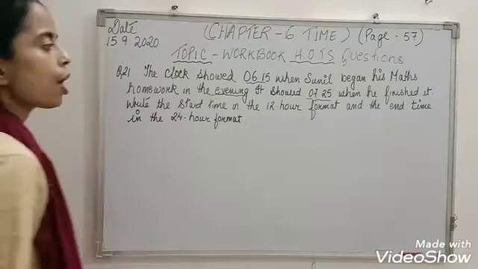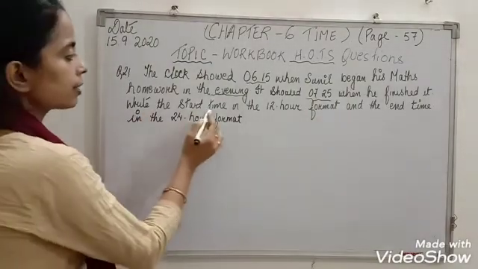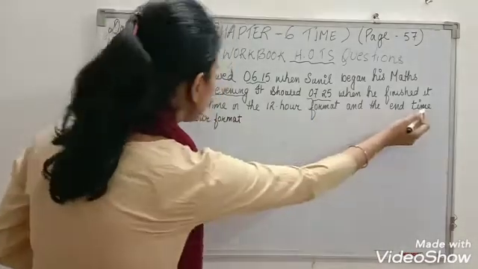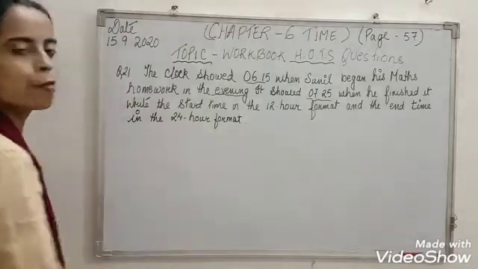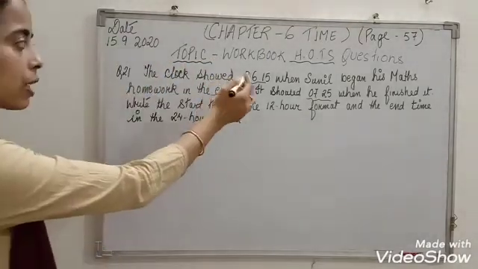And the ending time? 7:25. Now what is the question asking? Write the start time in the 12-hour format and the end time in the 24-hour format. At what time did Sunil begin his maths homework in the evening? 6:15, that is the starting time.